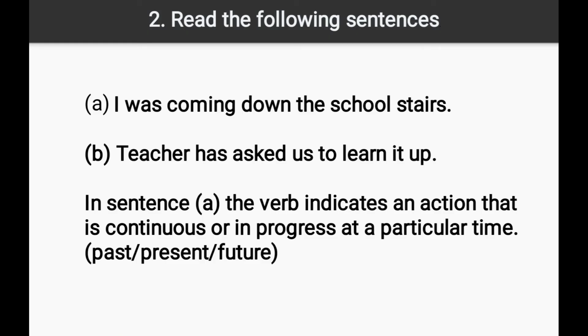Second, read the following sentences. A: I was coming down the school stairs. B: Our teacher has asked us to learn it up. In sentence A, the verb indicates an action that is continuous or in progress at a particular time, past, present, or future.